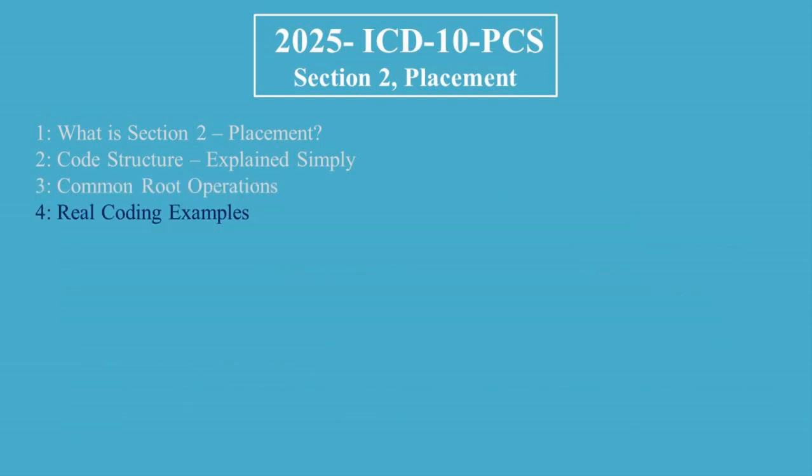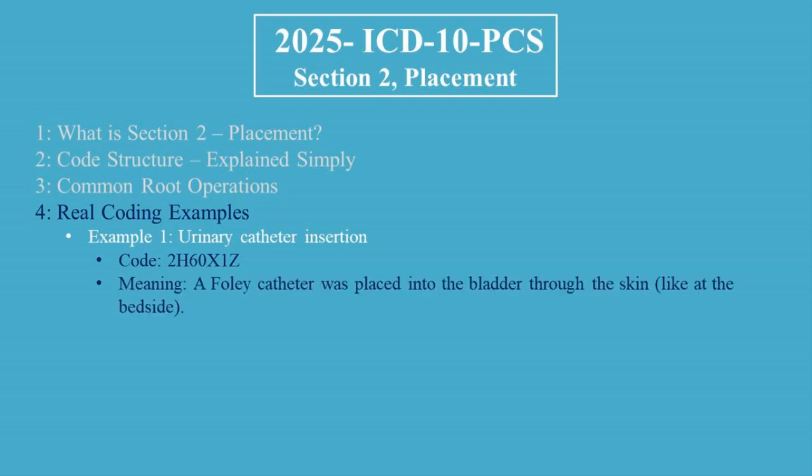4. Real coding examples. Let's go through a few real-world examples in plain language. Example 1. Urinary catheter insertion. Code 2H60X1Z. Meaning, a Foley catheter was placed into the bladder through the skin, like at the bedside.